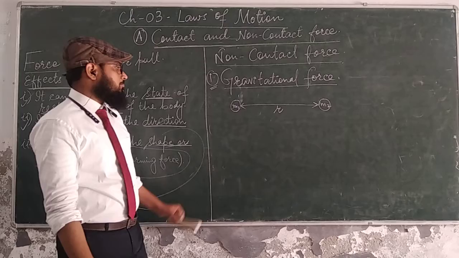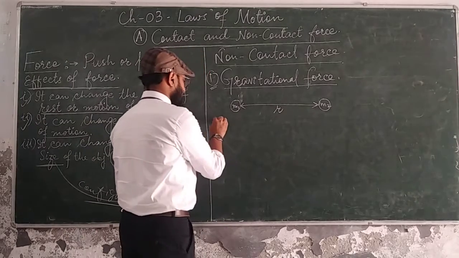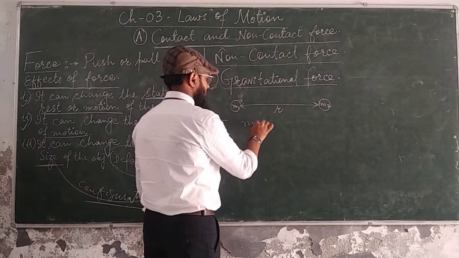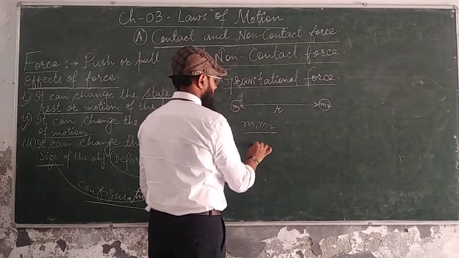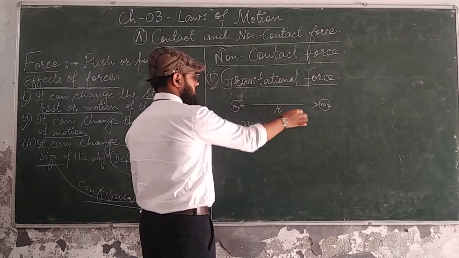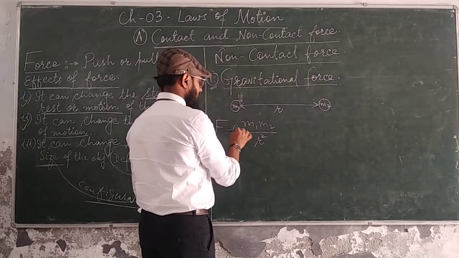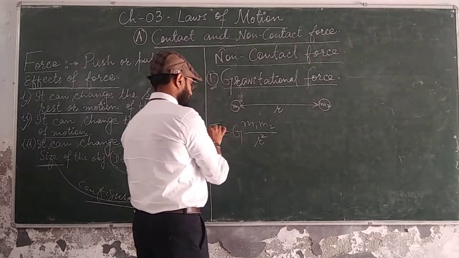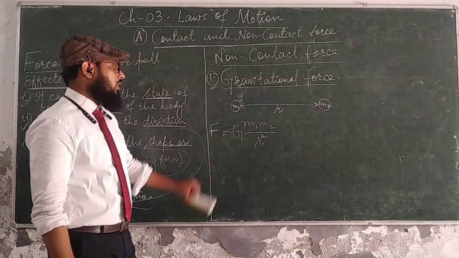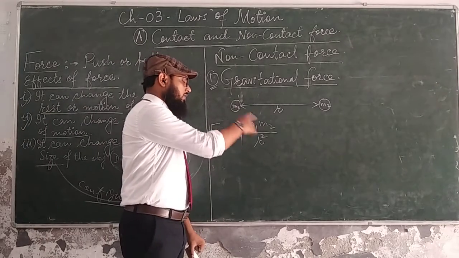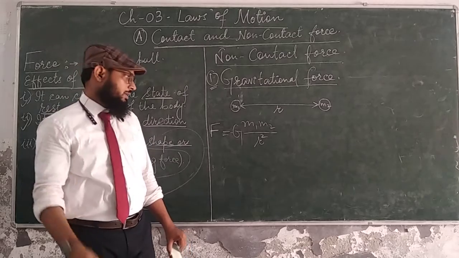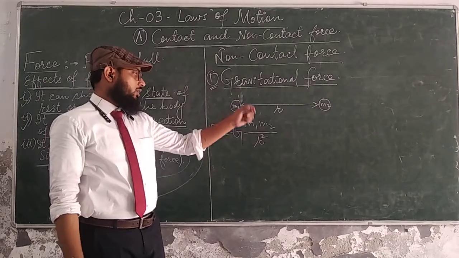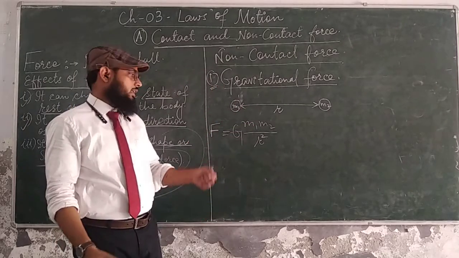So m1 and m2, what does Newton say? There is a formula for the gravitational force. It is directly proportional to the product of masses m1 m2 and inversely proportional to the square of the distance between them, and there is one constant that comes in, that is G. G is called the gravitational constant, so F equals G m1 m2 upon r square. This value of force is really small because the value of mass is really small as compared to the mass of earth or any gravitational force.